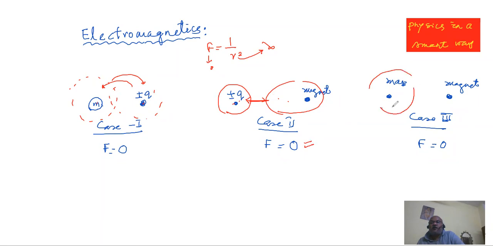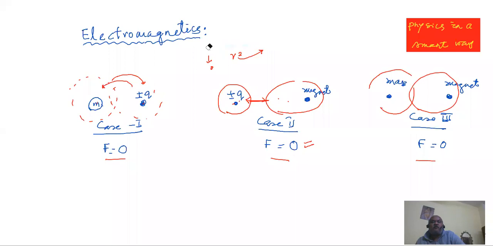Mass has got its own gravity field, magnetic field, though they overlap, though they so to say intersect each other, but because they are different type of field, there is no force of interaction. So force will be zero in all the cases. Okay, I think we have made it clear.